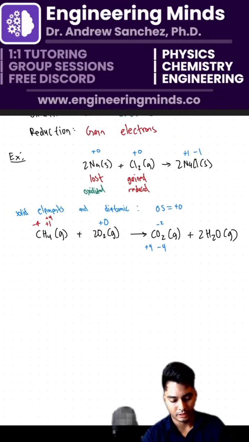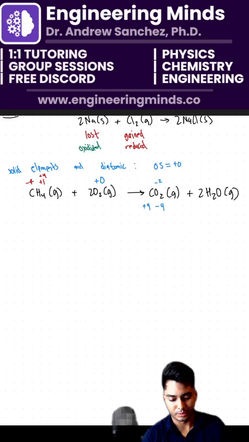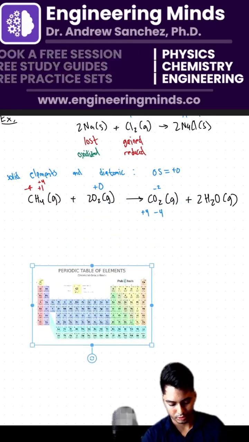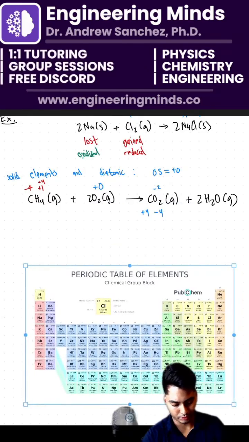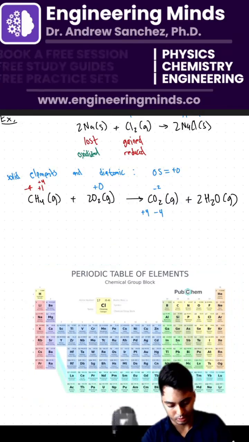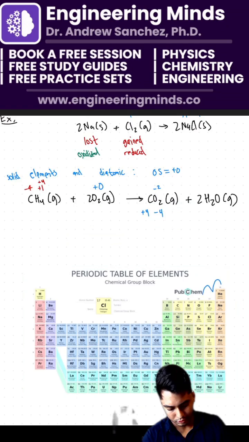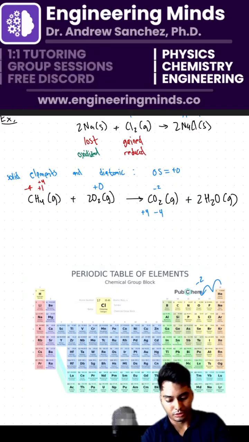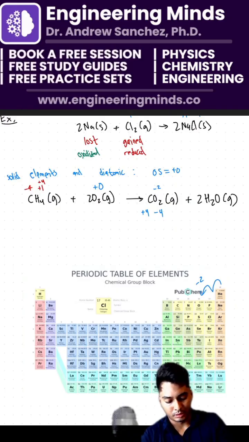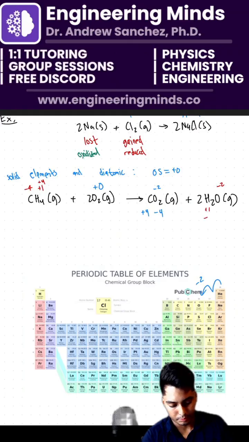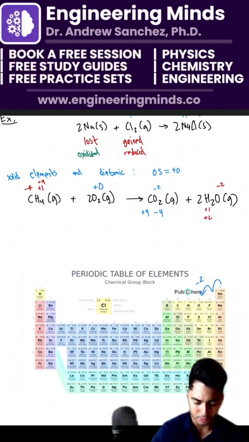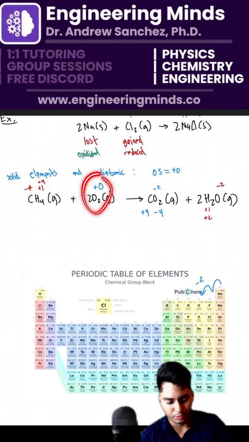All right? So you have to memorize those oxidation numbers, but the easy way is to just pull up your periodic table and look at whatever column it is. That's how I know that oxygen is going to be over here. 1, 2, so that's -2. Similarly, for this oxygen on the right hand side, our oxygen is -2, and then we have +1, +2. So let's see what happened here. Which one got oxidized and which one got reduced?